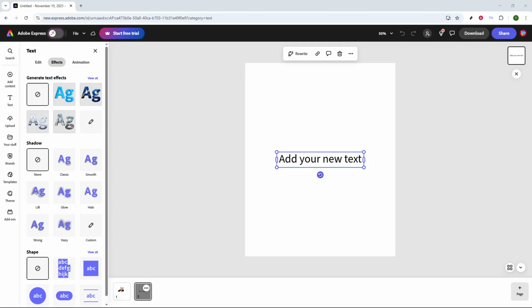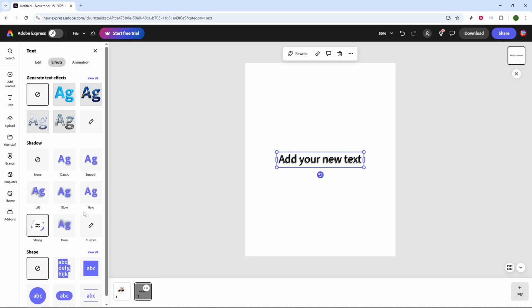Within the Effects options, you'll find the Shadow feature. Adobe Express Editor conveniently offers several built-in shadow styles to choose from. Take a moment to browse through these options to find one that suits your design aesthetic. Whether you're going for a subtle hint of depth or a bold offset to make your text pop, there will be a style that fits your vision.